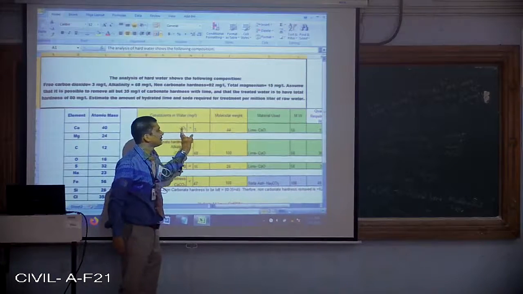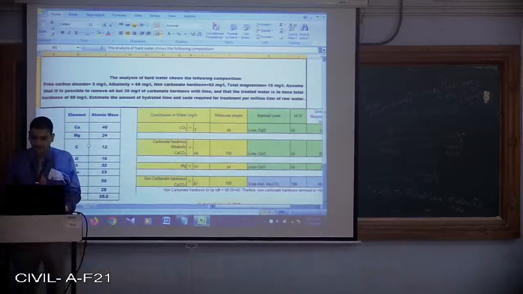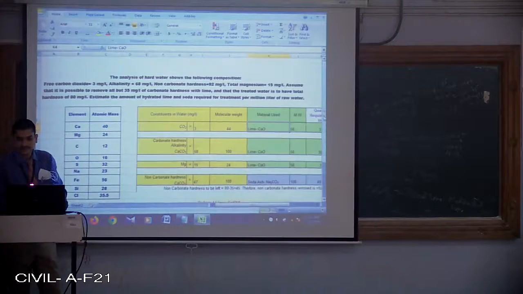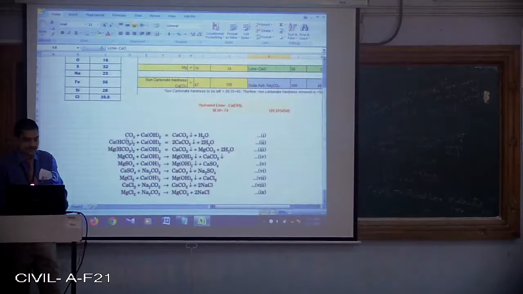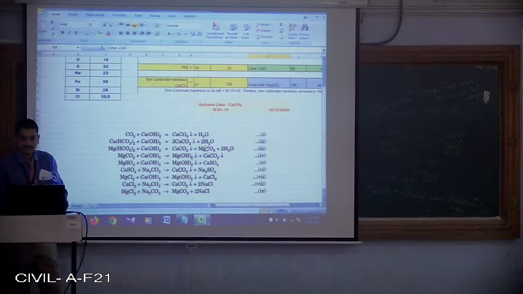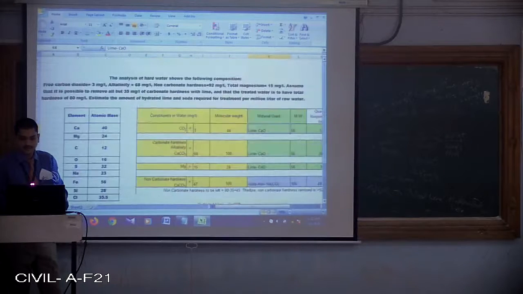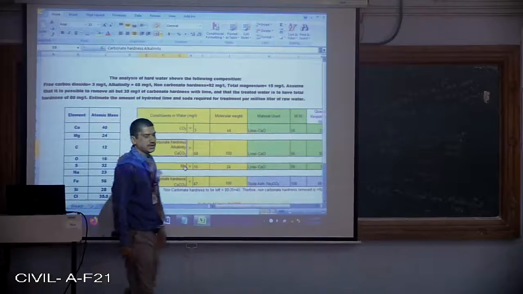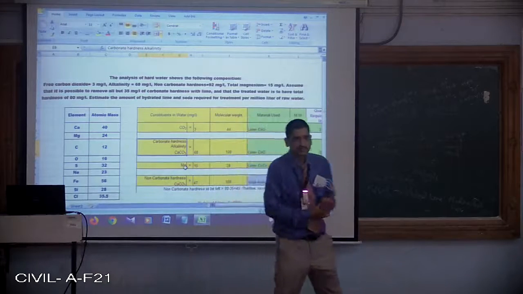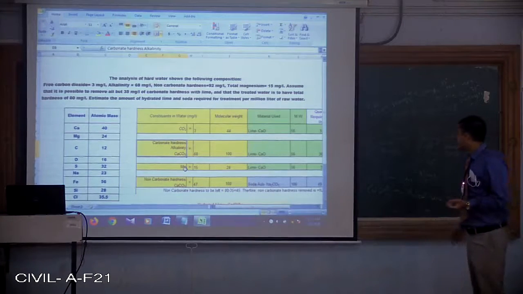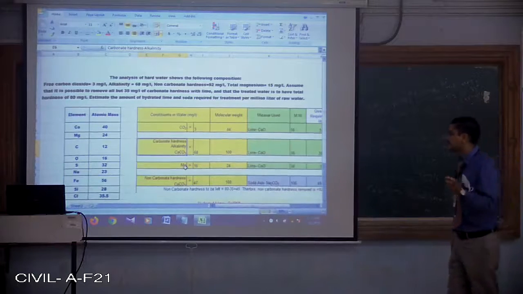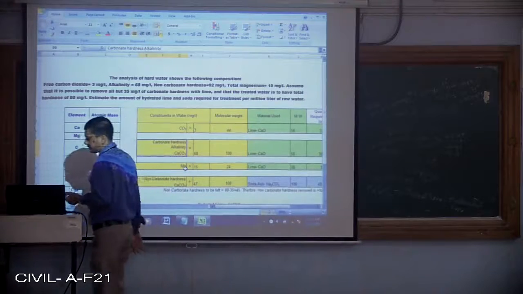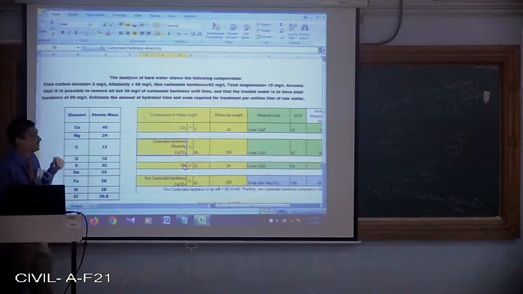This has to be removed. This will be removed by what? This will be removed by lime. Why lime? We need to go back to the equation here. Here, CO2 is removed by what? Lime. Right? Similarly, I'll consider next carbonate hardness. As I already told in the previous session, some time back I also discussed alkalinity, acidity and hardness. These are indicated as CaCO3. That means alkalinity is 68 mg per liter. That is a concentration.